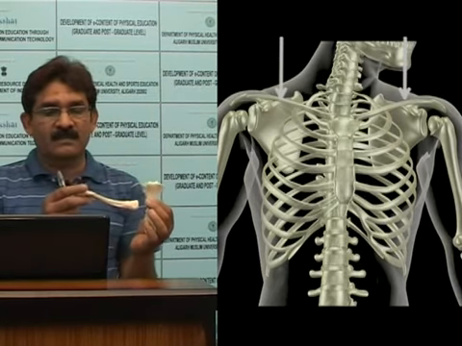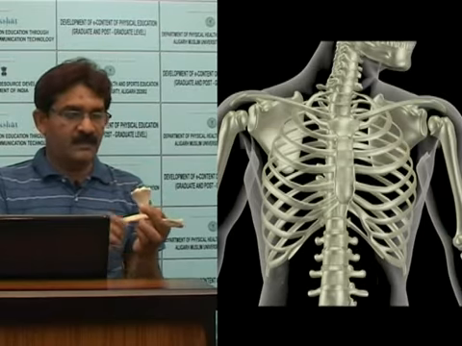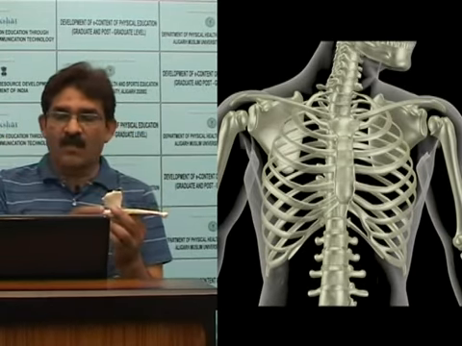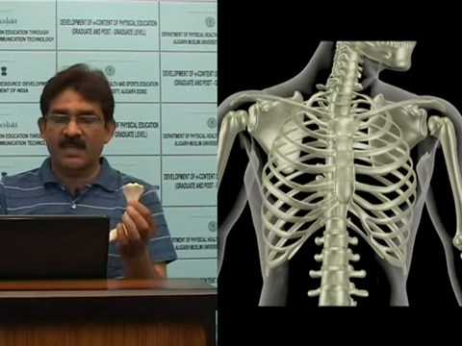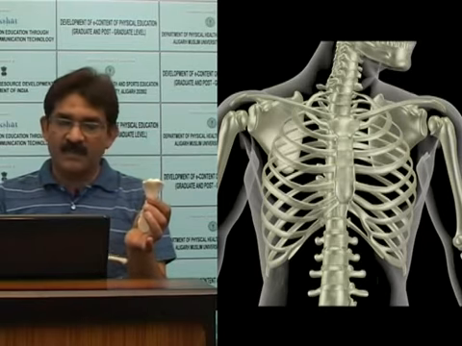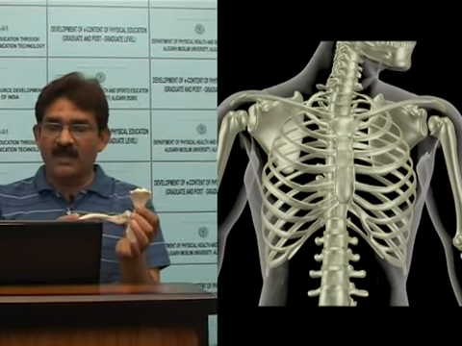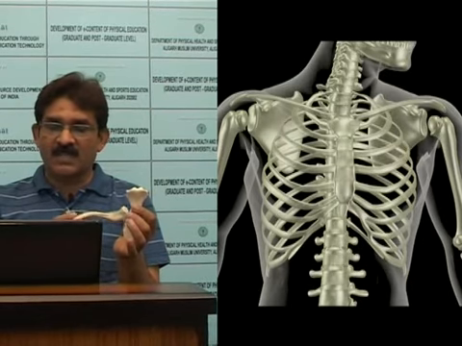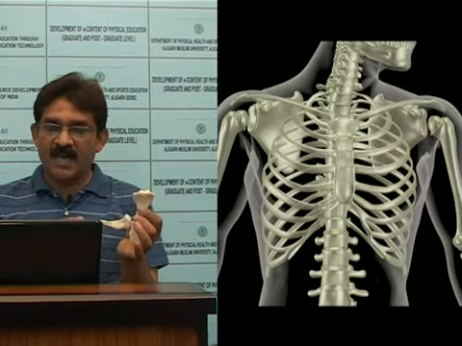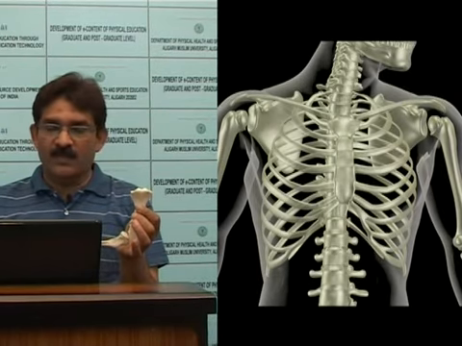The clavicle is attached with the sternum. This is the body of the sternum. This is the xiphoid process. This is the sternal angle, the junction of manubrium sterni and body, which connects the second costal cartilage laterally and lies opposite the lower border of T4 posteriorly.